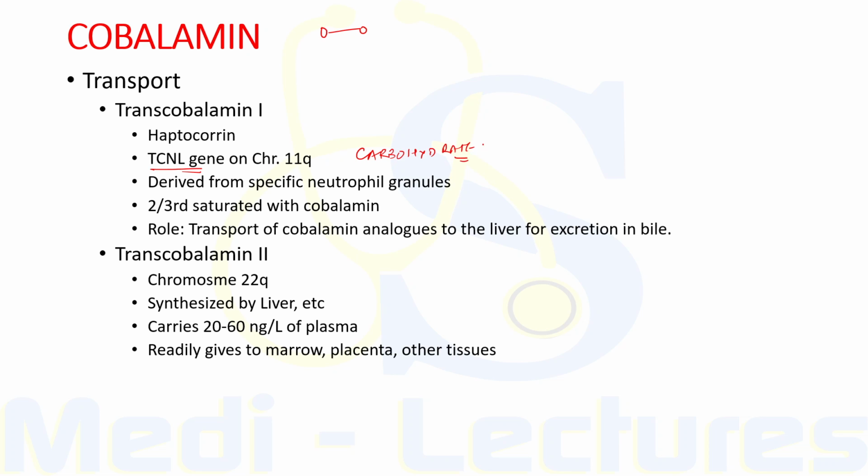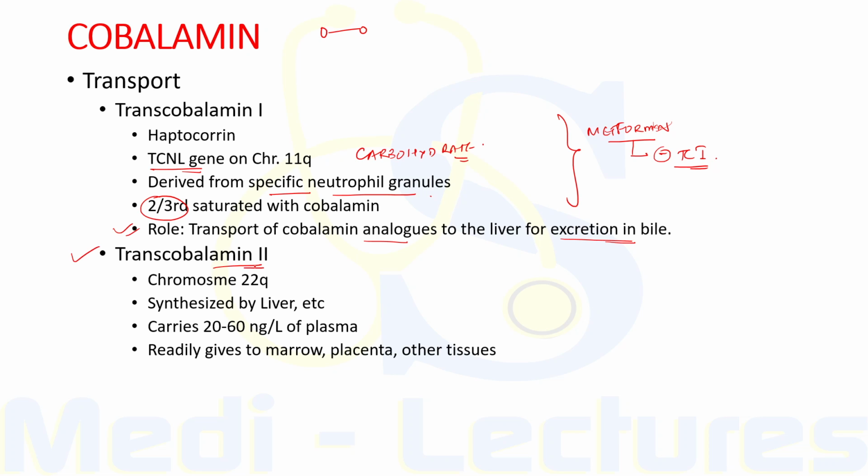Now this TC1 is derived from specific neutrophil granules. Normally it is about 2/3 saturated with cobalamin, which it binds tightly. What is its role? It may play a role in transport of cobalamin analogs to the liver for excretion in the bile. And now it is known that cobalamin deficiency due to metformin occurs by this mechanism, that metformin inhibits transcobalamin 1. Now the other major cobalamin transport protein in plasma is transcobalamin 2.